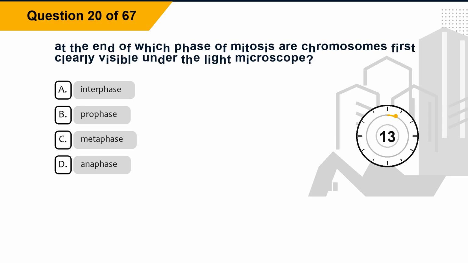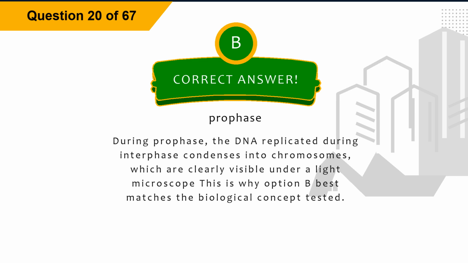Question 20. At the end of which phase of mitosis are chromosomes first clearly visible under the light microscope? Option A, interphase. Option B, prophase. Option C, metaphase. Option D, anaphase. The correct answer is option B, prophase.